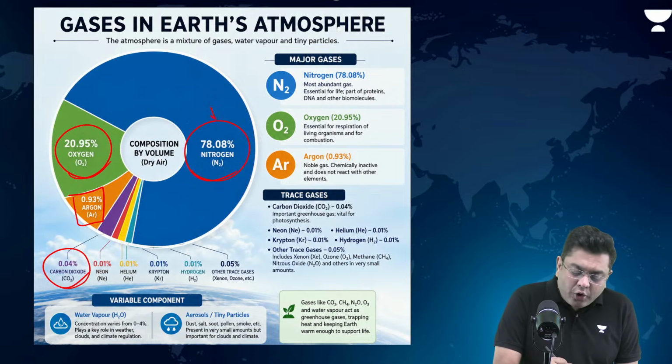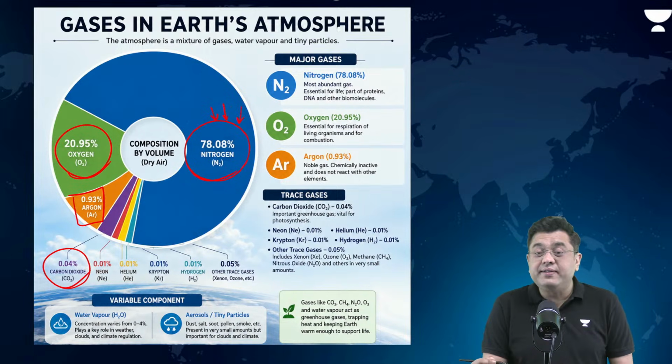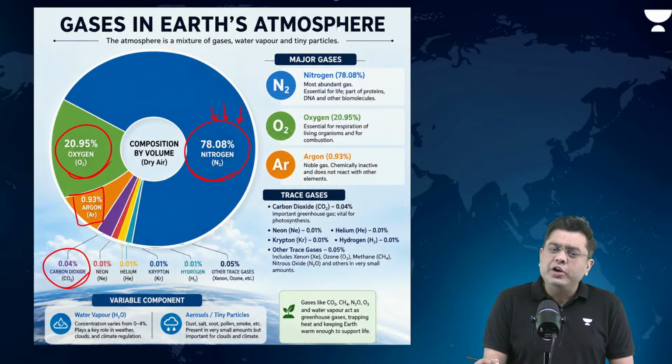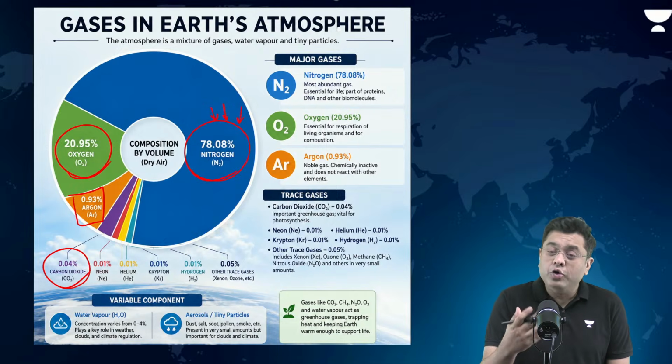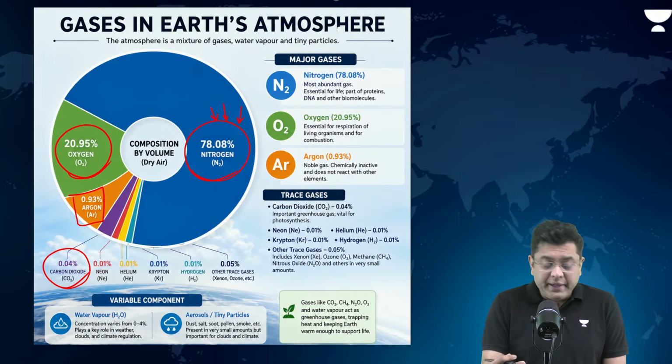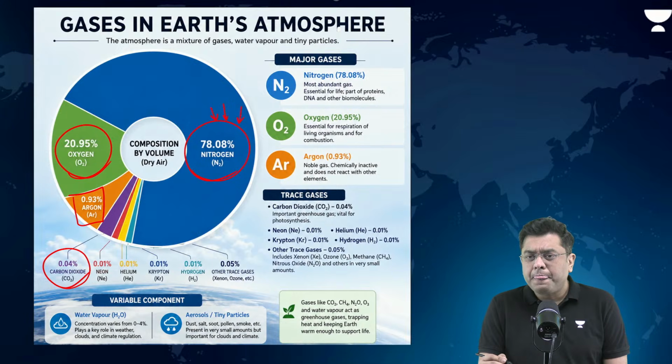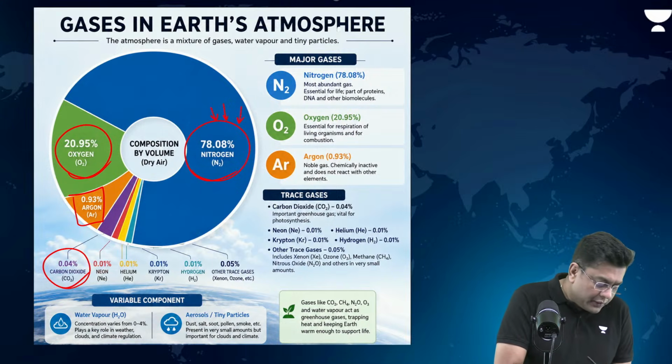But why is nitrogen present in such maximum amount? Why not any other gas? Why don't we have oxygen as the maximum if the plants are so powerful? Why only nitrogen? The reason is very simple.